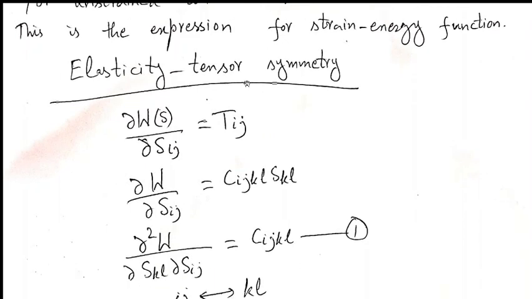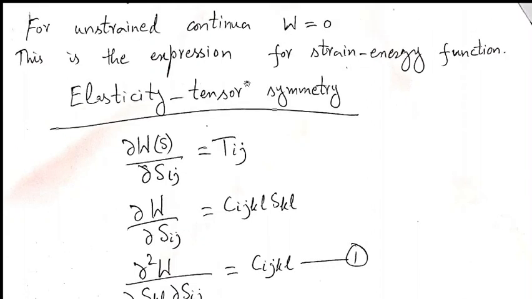Now let us see, with the help of this strain energy function, the symmetry of the elasticity tensor. In our previous lecture we have seen that our elasticity tensor is symmetric pairwise, in the first pair and in the second pair. What does this mean? Cijkl equals Cjikl and Cijkl equals Cijlk. Symmetric in first pair and symmetric in second pair. Now we will see that our elasticity tensor is symmetric pairwise.